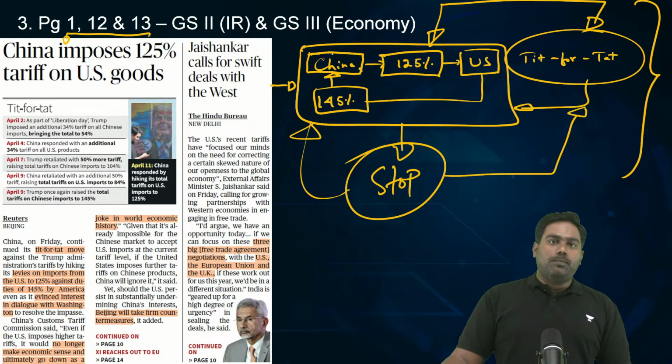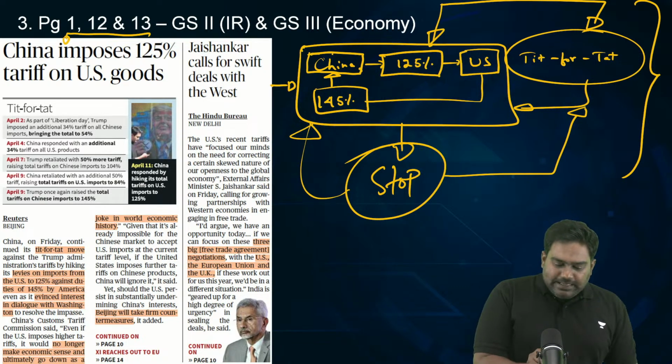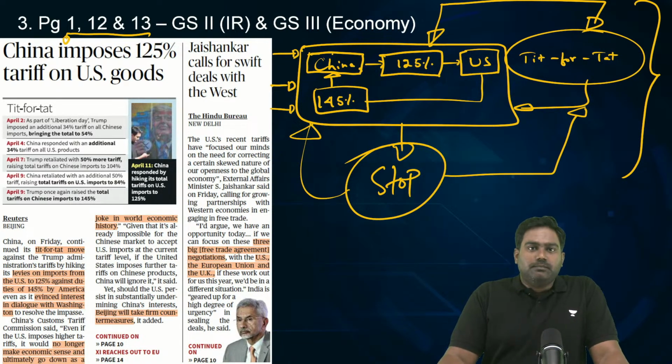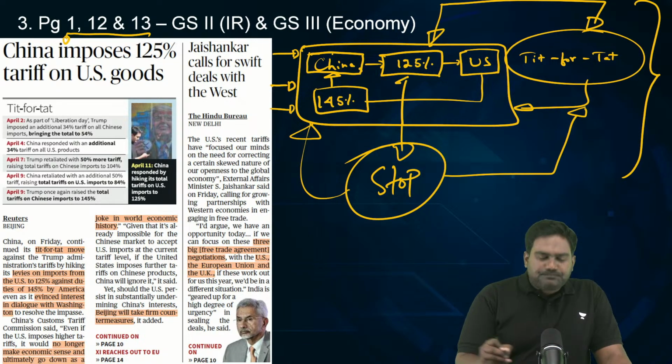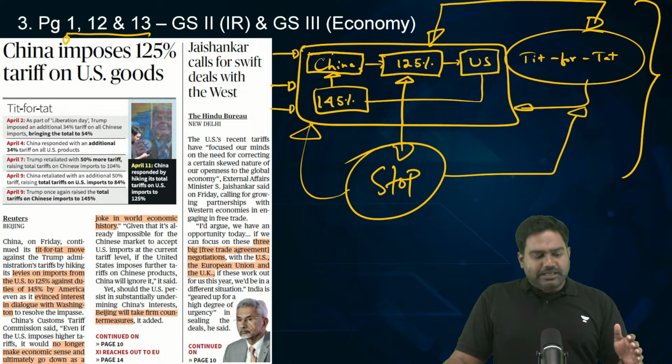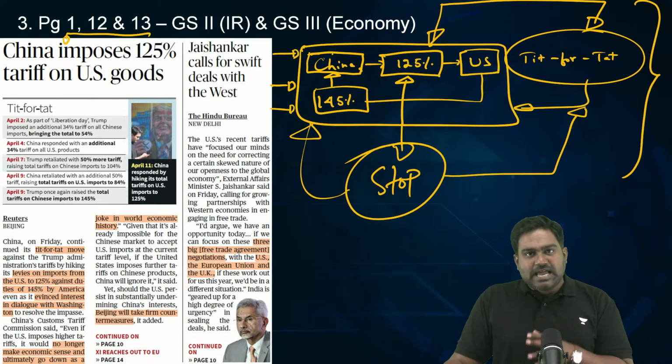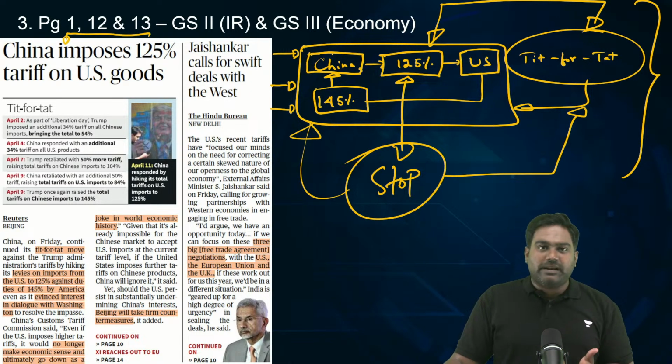Now, where will this stop? Why is Donald Trump insisting on this tariff war, retaliating against China by imposing these so called reciprocal tariffs? See, the US under President Trump is adopting the maximum pressure strategy. Trump wants to extract a better deal for the US to protect American interests because his campaign goal has always been to make America great again, to revive American jobs, to bring back manufacturing into the US.